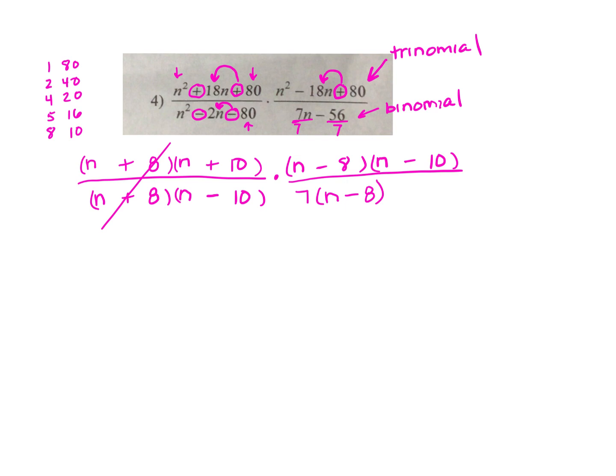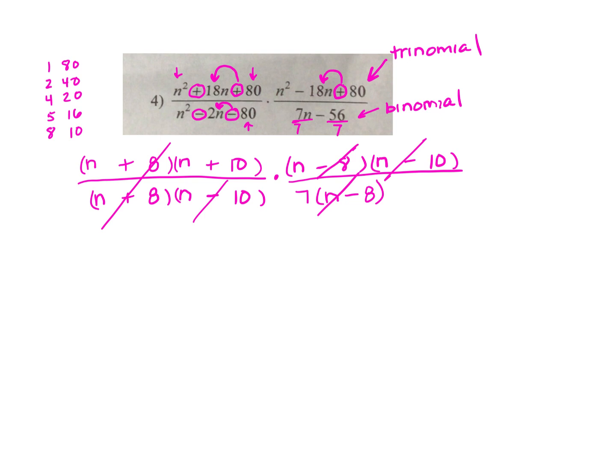So I'm not going to be able to do anything with the n plus 10. As I go across the top, now I come to the n minus 8. I notice that I have an n minus 8 on the bottom, so I'm going to cancel those. The next thing I come to is an n minus 10, and I remembered that I had an n minus 10 on the first fraction on the bottom. They do not have to be on the same fraction to cancel. Just one of them has to be on the top and one of them has to be on the bottom. So now I'm done canceling because I've canceled everything that will cancel.